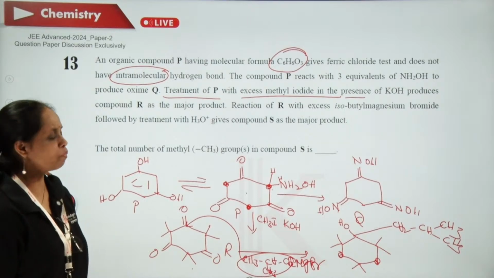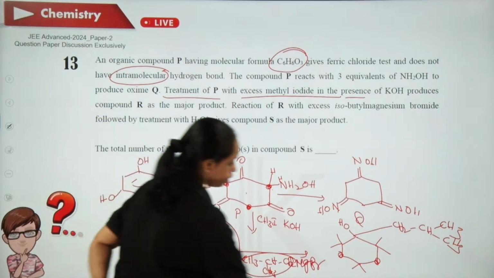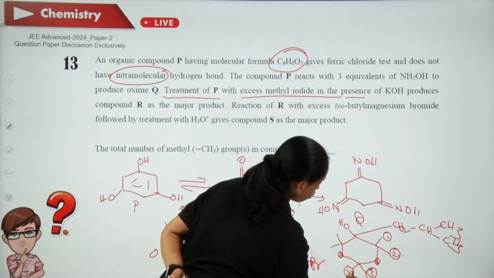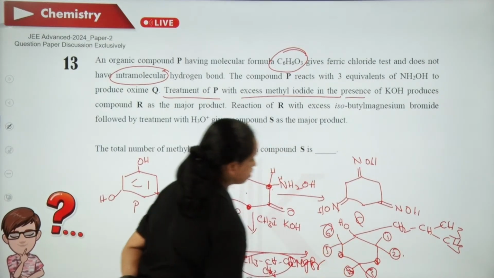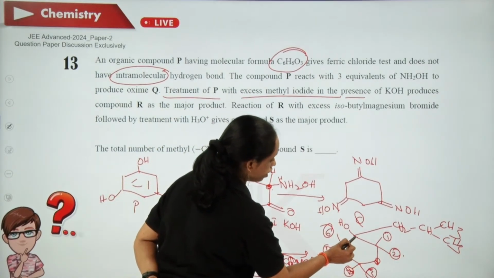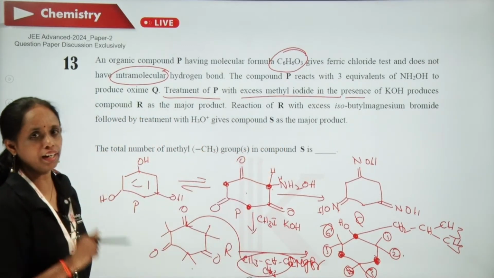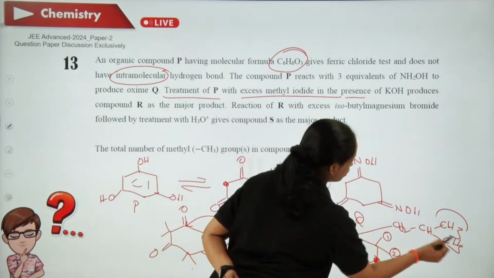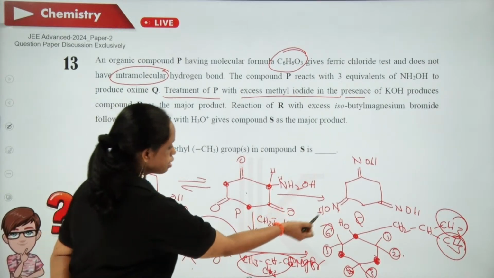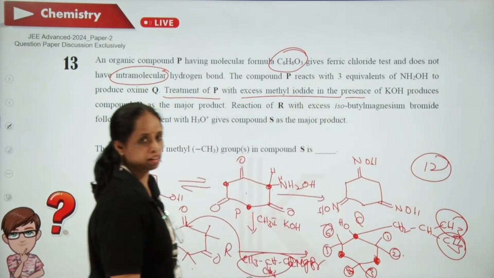So now how many methyl groups are there in that final compound is the question. So let us count. First 1, 2, 3, 4, 5, 6. Now the left out positions I am talking about. What are they? These highlighted positions. In each highlighted position you have 2 CH3s. 2 into 3, 6. 6 plus 6, 12. So 12 methyl groups are there.